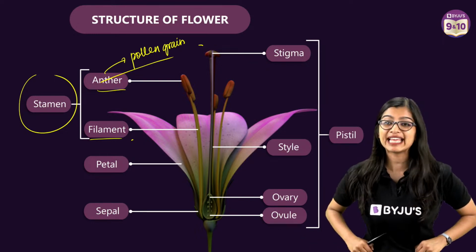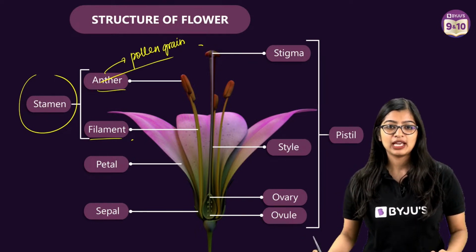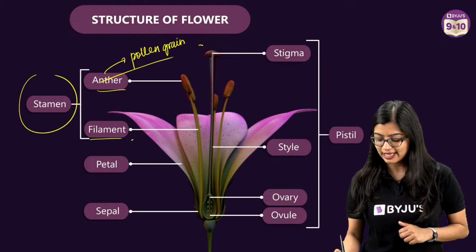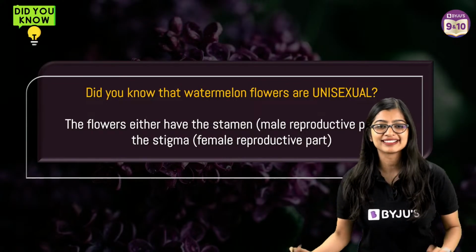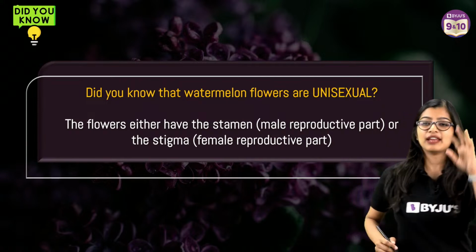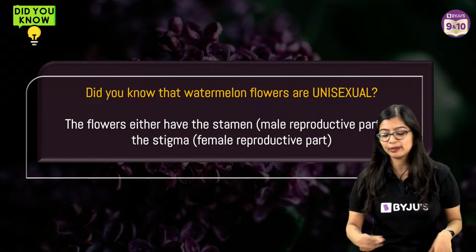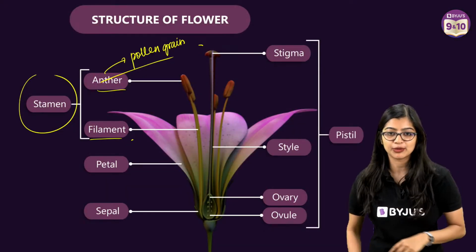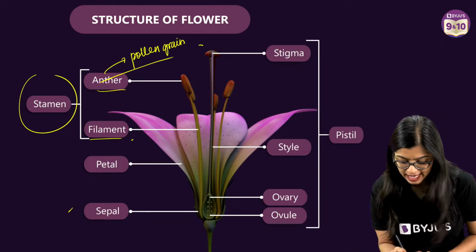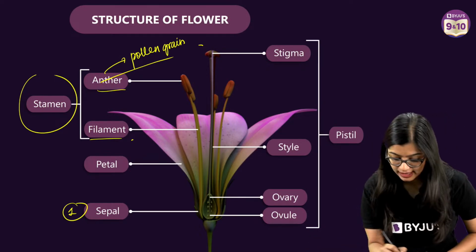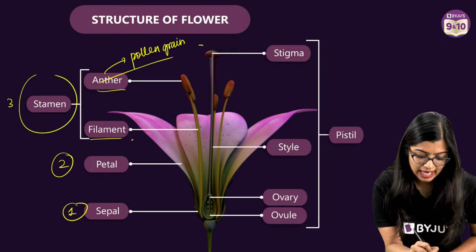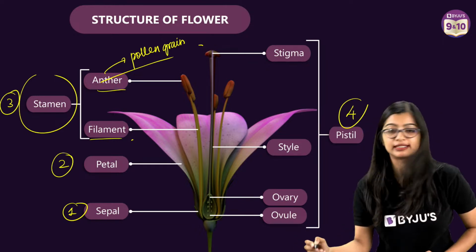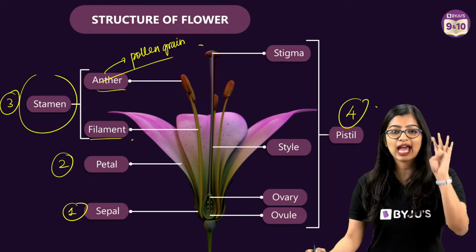Okay, I will tell you when I do pollination. Syngamy, I'm going to get to all of that. Let's quickly jump to the next part. Yes, let's get going. Now, of course, like you all told me, right? These are the 4 parts, okay? So we have sepal, we have petals, yes? Then we have stamen and we have pistils, right? Yes. So we have these 4.